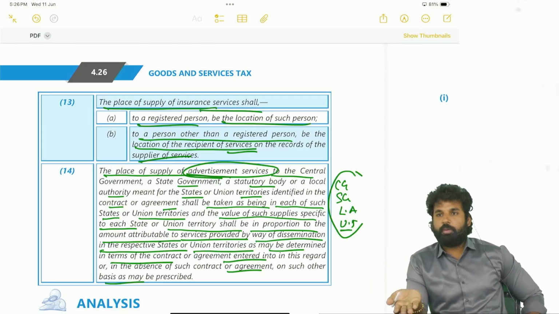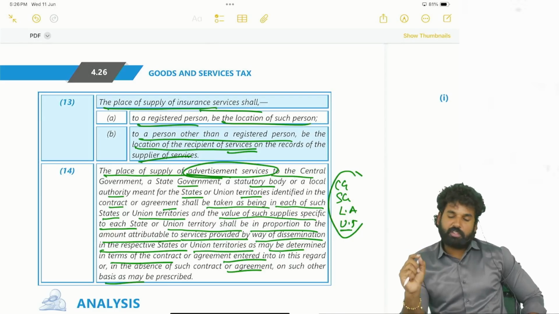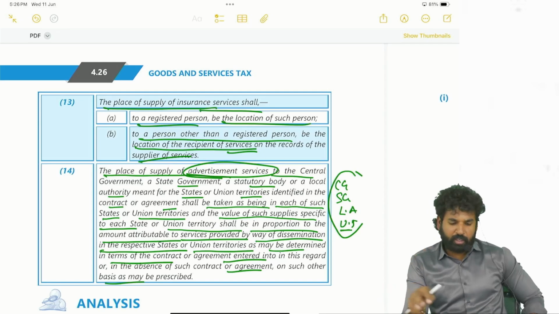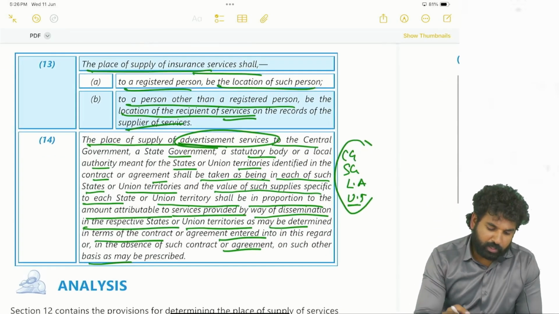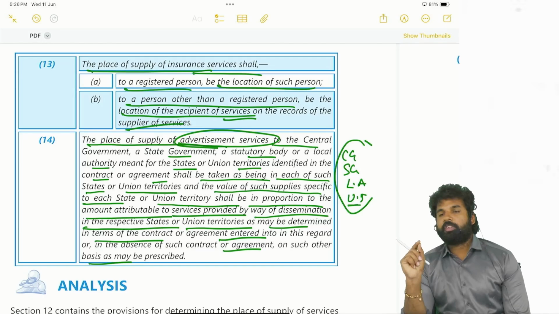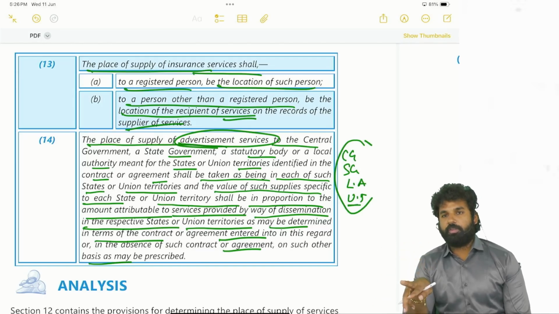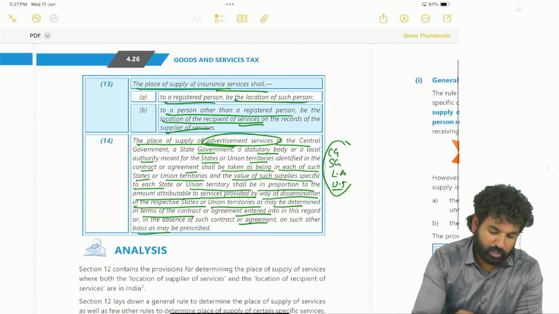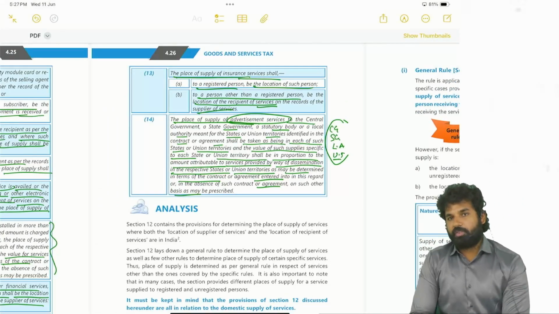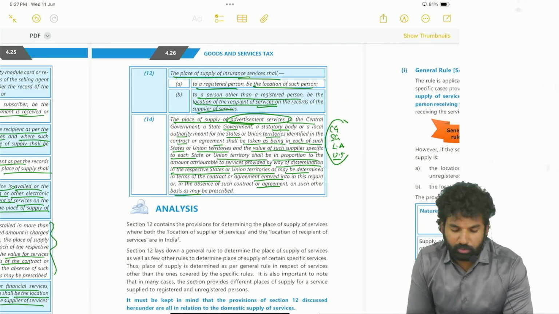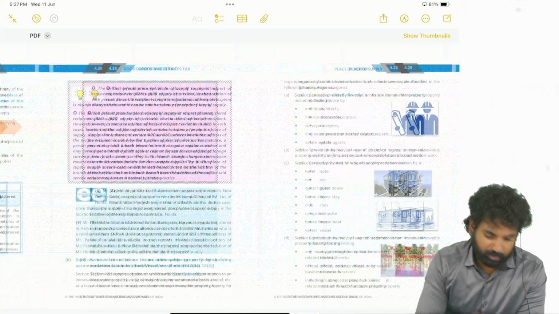Obviously, there might be newspaper use. There might be advertisement services through a newspaper, through SMS, through the internet. So the government has to receive such advertisement services. In such cases, when the government is receiving such advertisement services, it has to be taken care of on a reasonable basis. If the value of the service is not separated, we have to separate it on a reasonable basis, state to state. So this is what the place of supply sections are with respect to domestic transactions in case of goods and in case of services. We will see some examples wherever it is there.